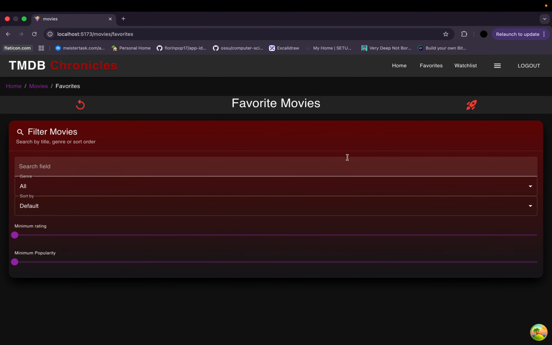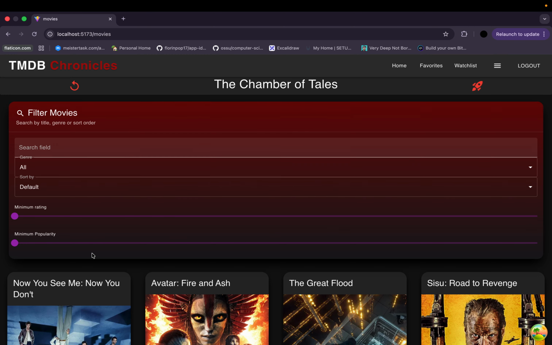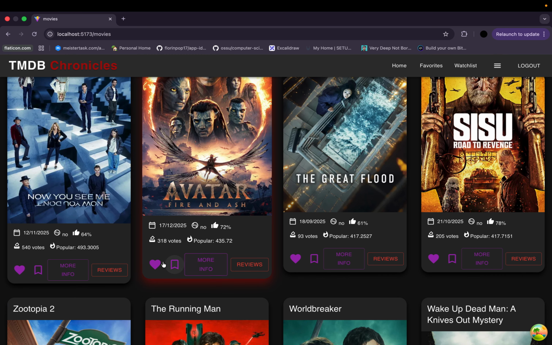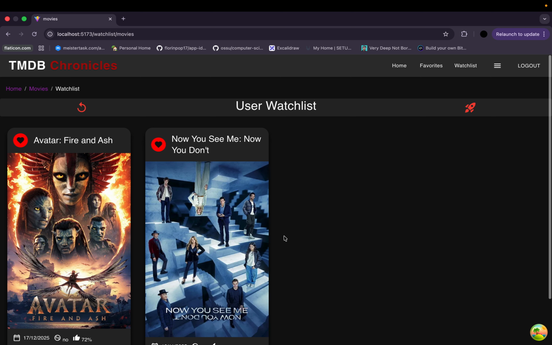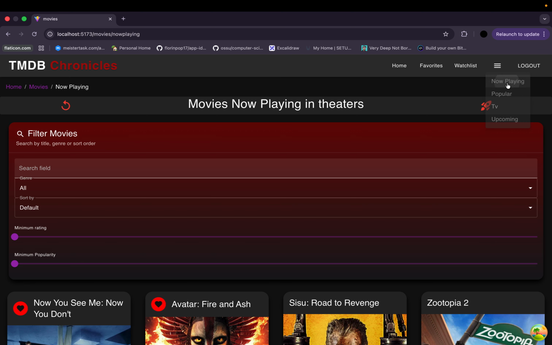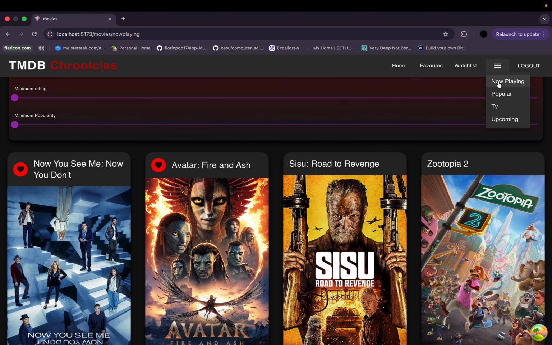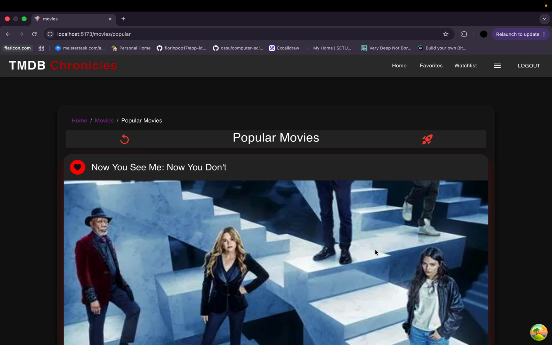Homepage, favorites. I'll just add a few favorites just to show you. Add a few watch lists. So favorites, watch lists, they're all correctly set up. Now playing page, my popular movies page, different TV shows, and the last one is the upcoming page.